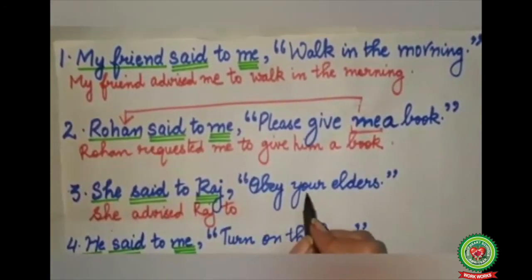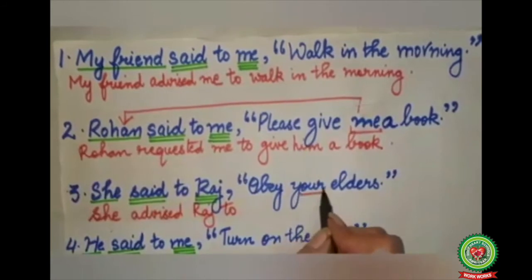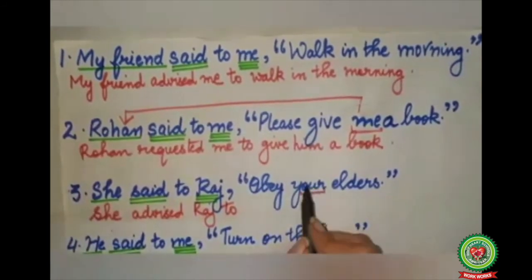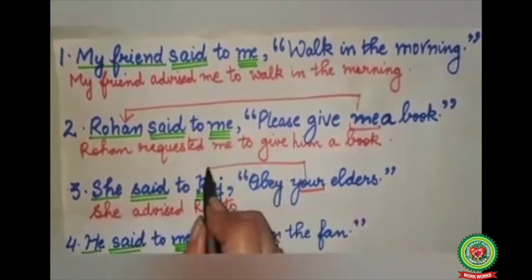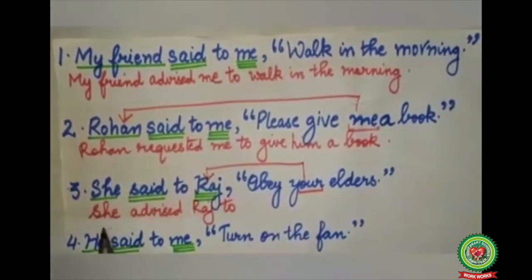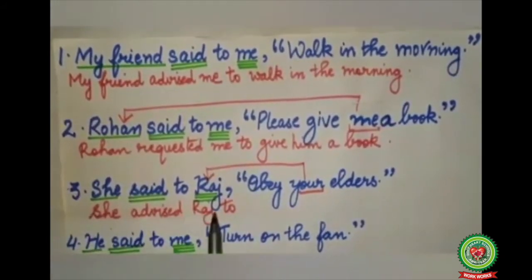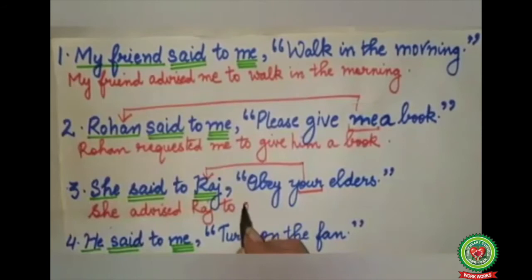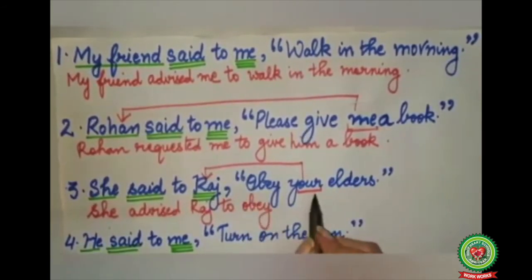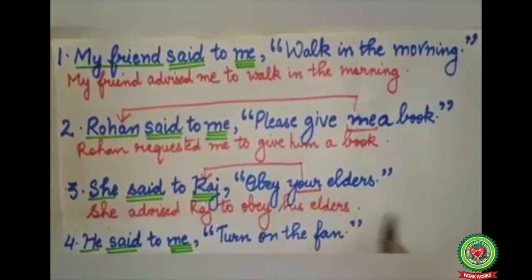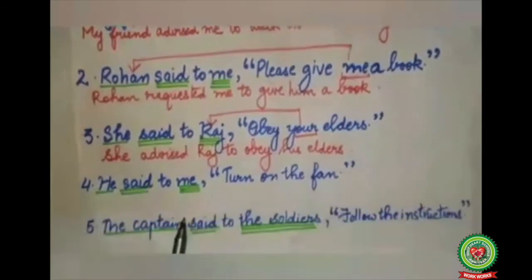Now here your is your second person. So second person depends upon the object. So the answer will become: she advised Raj to obey. Your will change to his. To obey his elders. At the end, full stop.